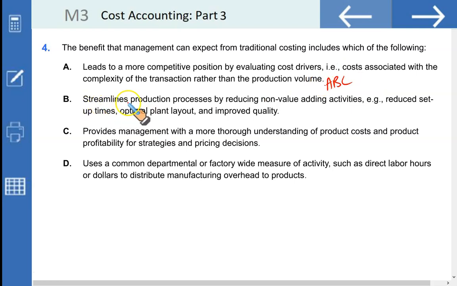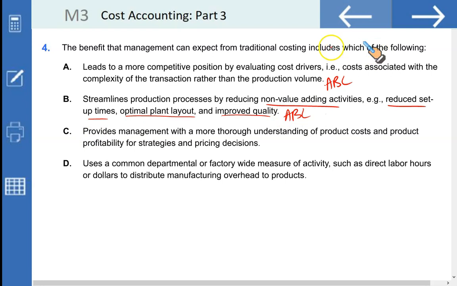Traditional costing streamlines production processes by reducing non-value adding activities. Wrong. That is done by ABC. ABC identifies which activities are non-value adding, and they must be either eliminated or reduced. And what are non-value adding activities? Activities that do not add value with regard to customer, like reduced setup time, optimal plant layout, improved quality. So these costs are called non-value adding activities costs. So this is true for ABC, but not for the traditional system.